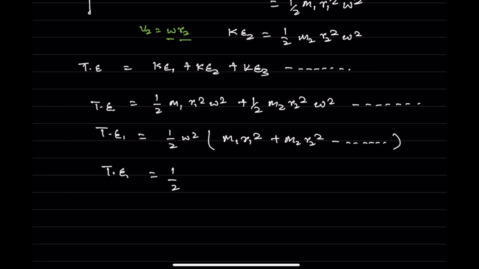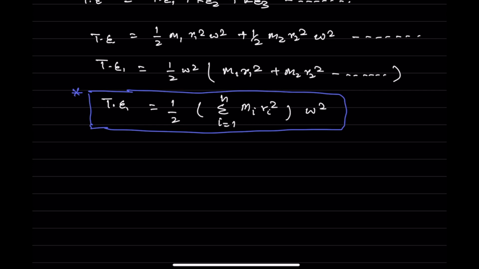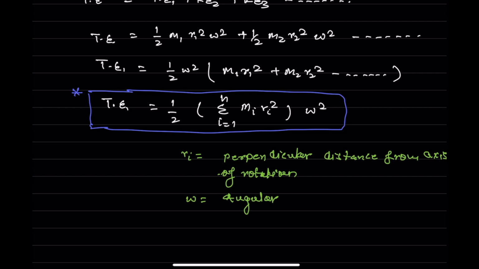Ri is the perpendicular distance from the axis of rotation, and mi is the mass of the ith particle. And omega is the angular velocity of the rigid body about the given axis.